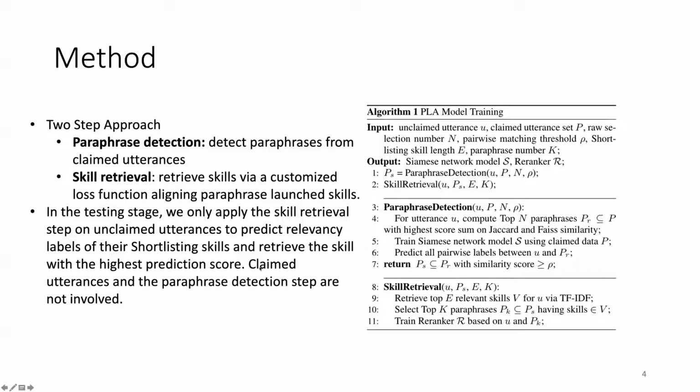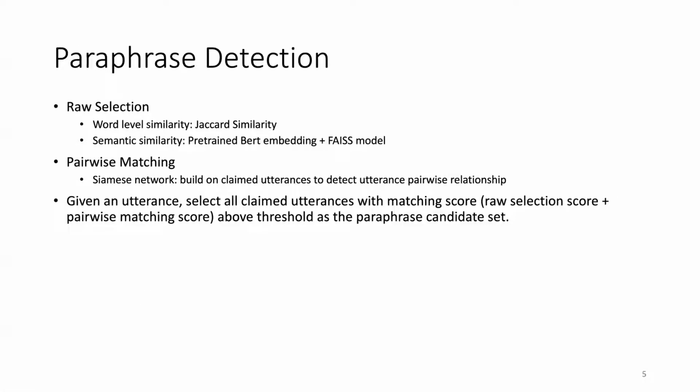In the testing stage, we only apply the skill retrieval step on unclaimed utterances to predict the relevancy labels of their shortlisted skills and retrieve the most appropriate skills. The claimed utterances are not involved in the testing stage. They are only used for model training to provide some auxiliary labels. So let's take a look at the paraphrase detection first.